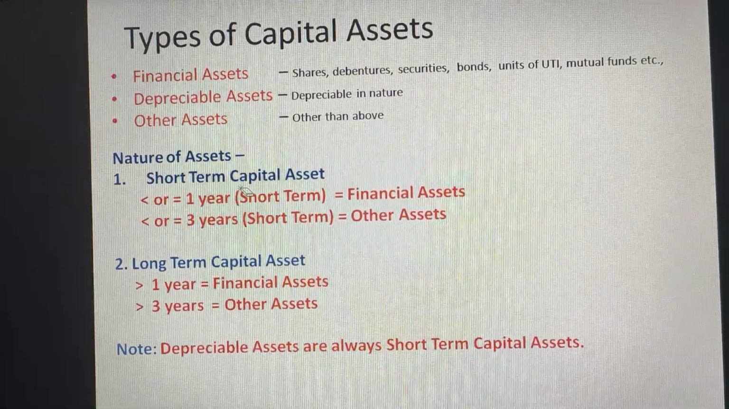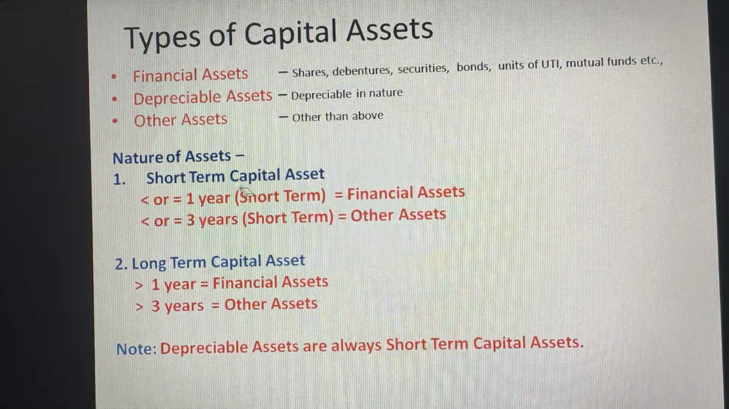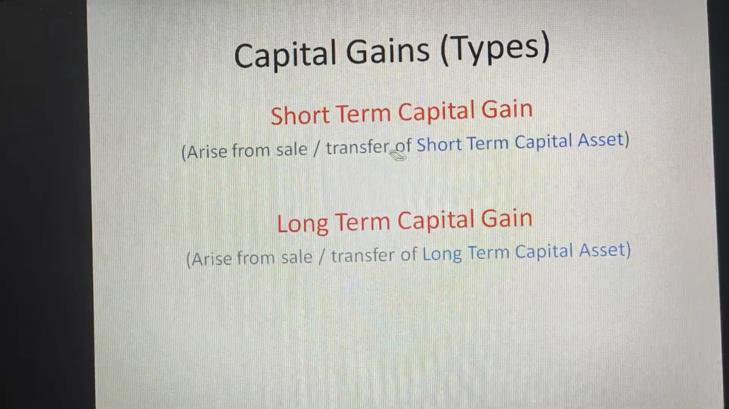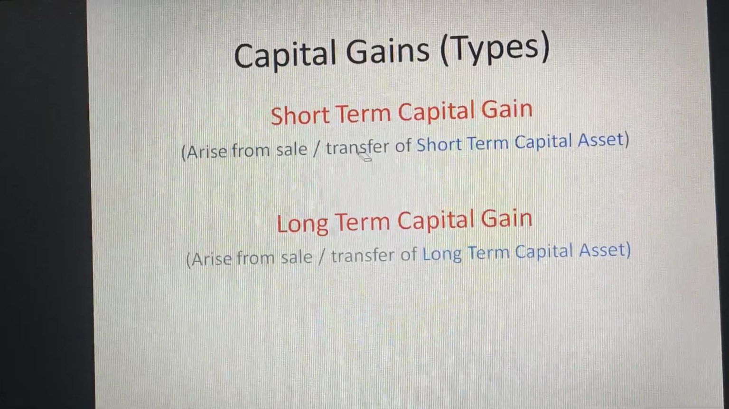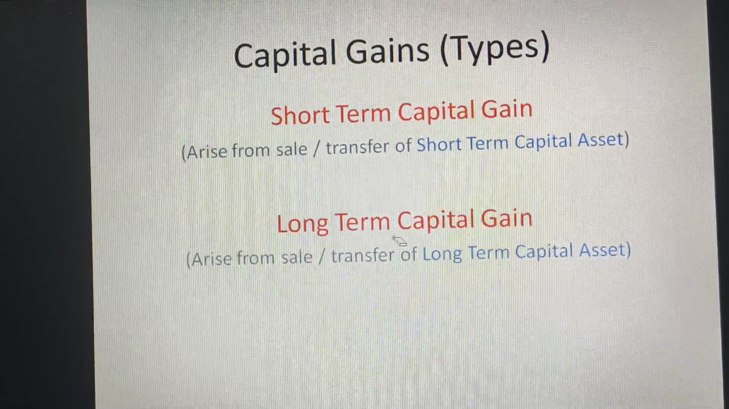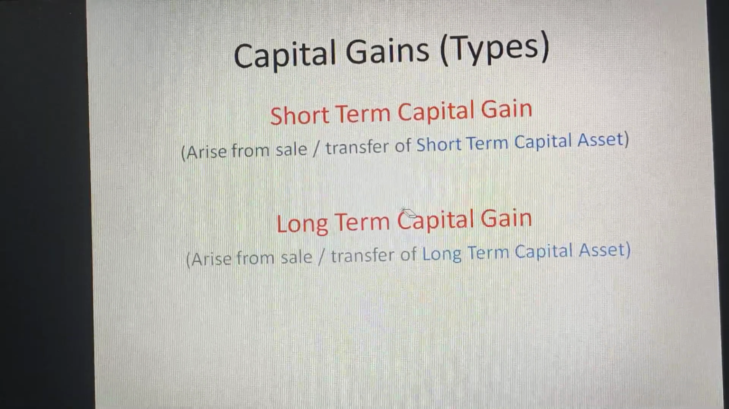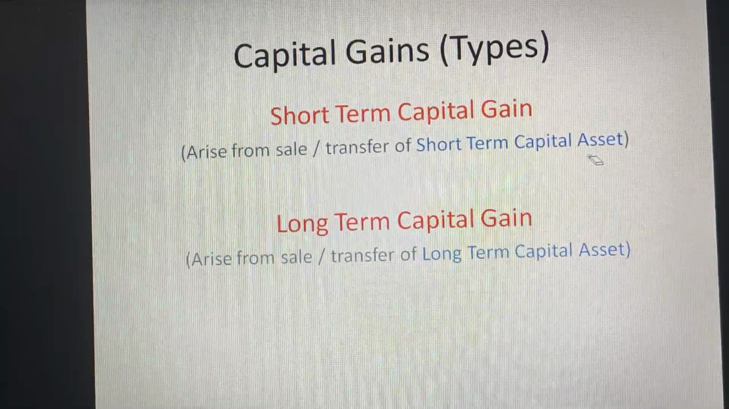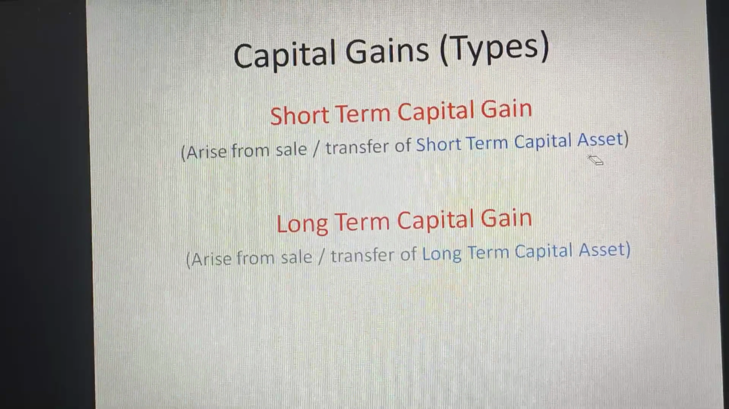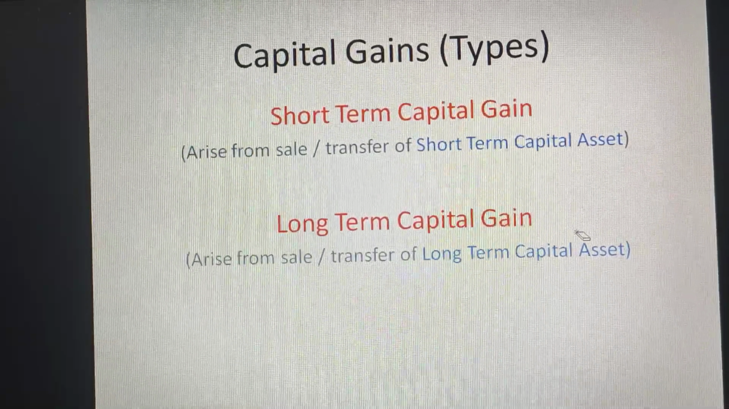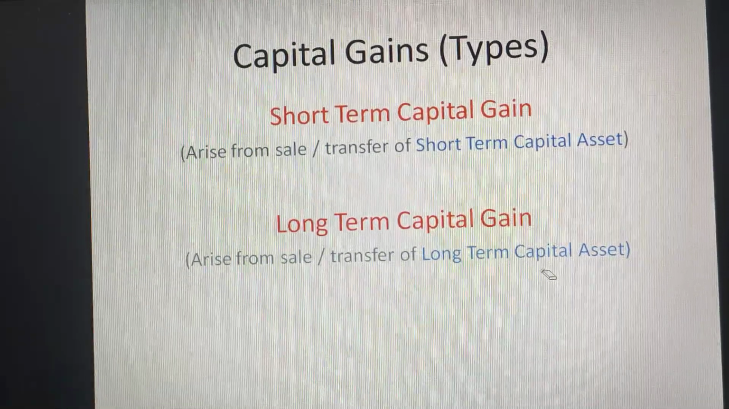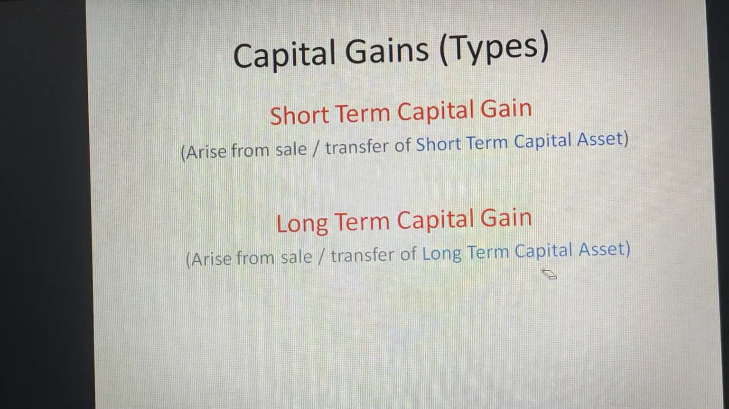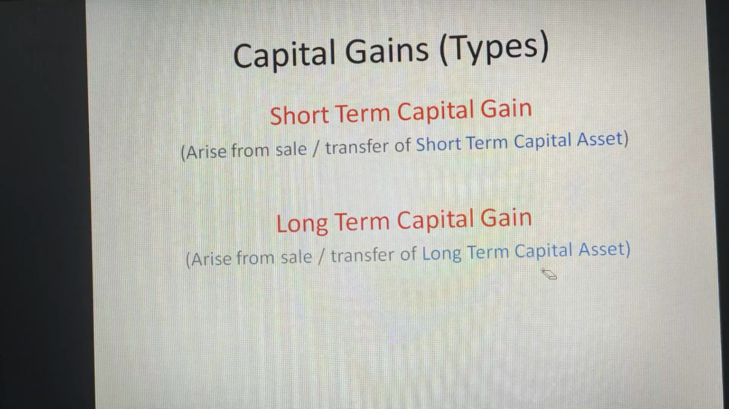Based on the nature of capital assets, we classify and calculate different types of capital gains also. So there are 2 types of capital gains: short-term capital gain and long-term capital gain. If we are selling and getting income from sale of short-term capital assets, then it will be called short-term capital gain. If you are getting any income from sale of long-term capital assets, then it is considered as long-term capital gain. Hope you have understood this. This is very important, so you need to understand this very clearly.